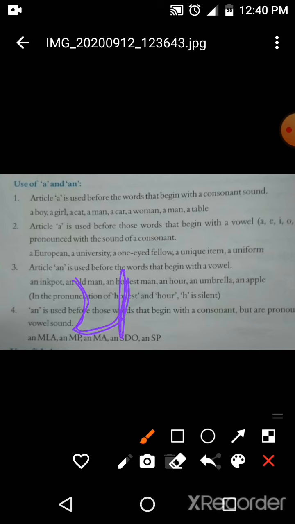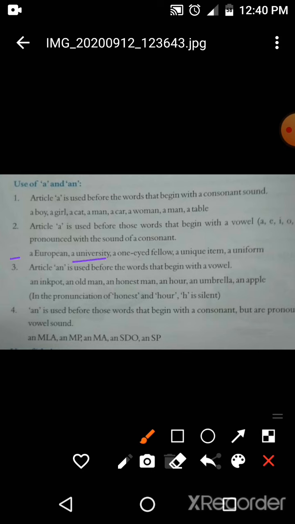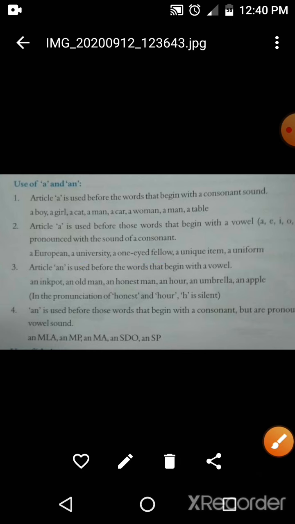That's why it is not a vowel sound. In the sound of European, the E is not treated as a vowel sound. And similarly in all these examples, like a university, a one-eyed man, a unique item, a uniform, the pronunciation sound is not like a vowel. That's why we use a here.